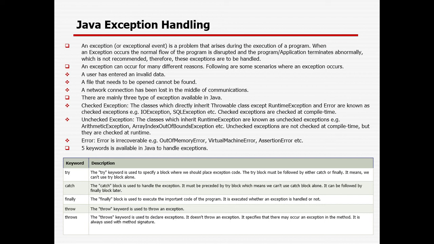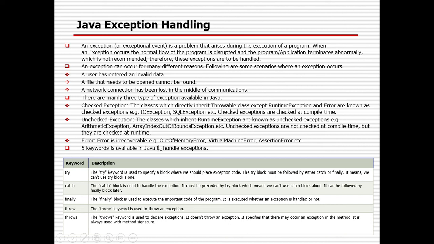So you give the array size as 5, and if you want to load a value into the 6th component, it will give some error, right? Suppose you give an array size of 5, and you want to print the value at index 8, it will give you array out of bounds during the runtime only. The unchecked exceptions are not checked at compile time, but they are checked at runtime.